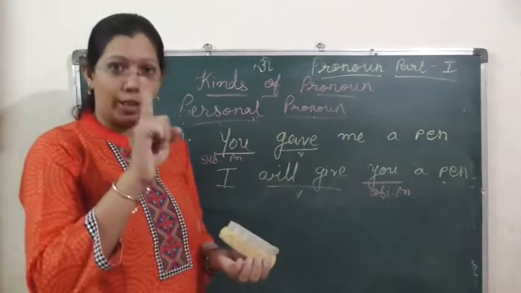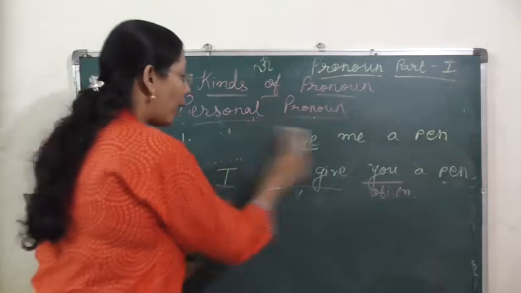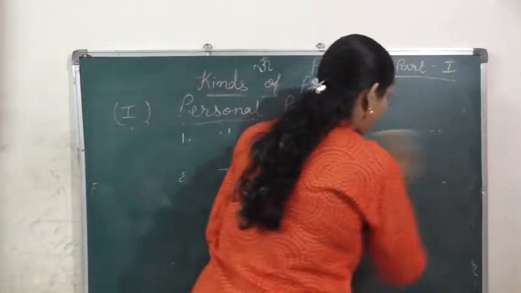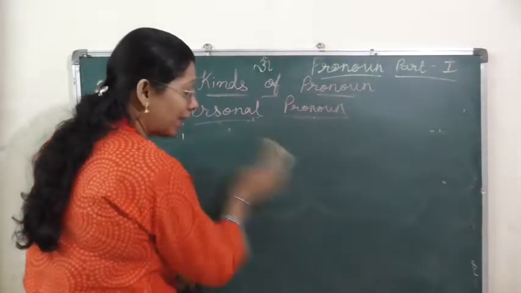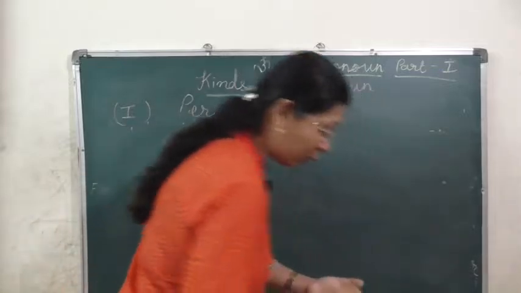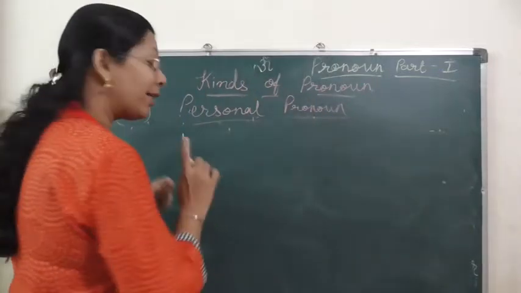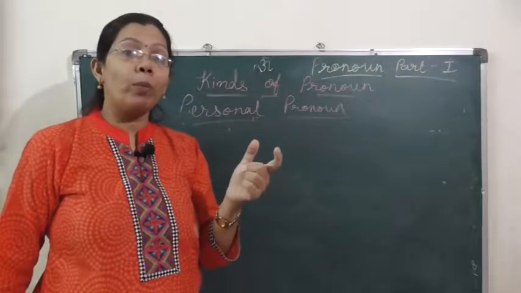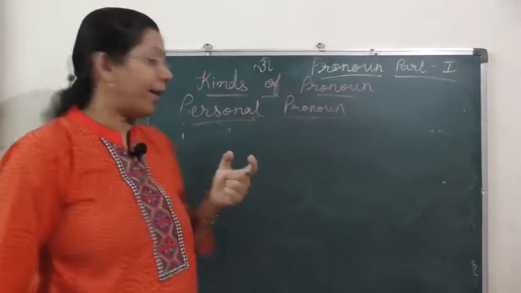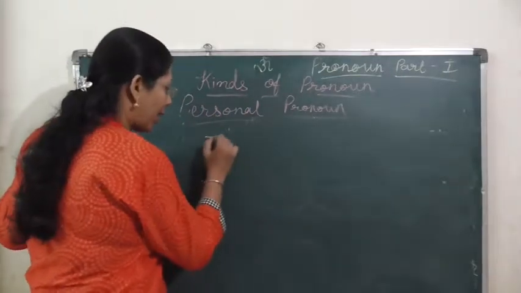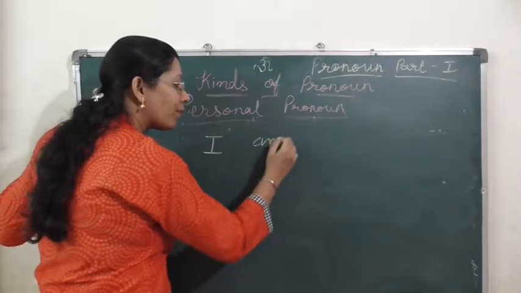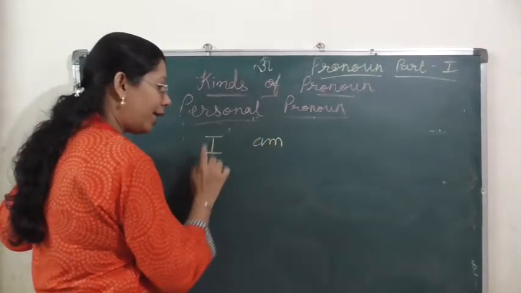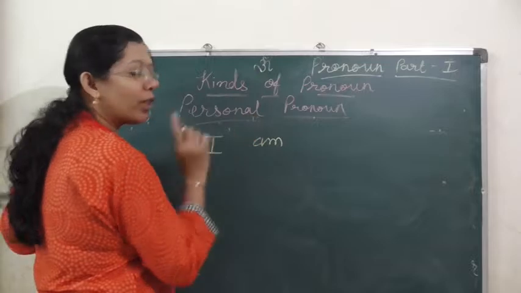And one another thing that you have to keep in mind while considering object pronoun and subject pronoun is that certain verbs are used with subject pronoun. For example, I am. I is always used with am.